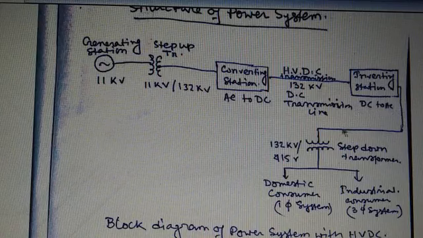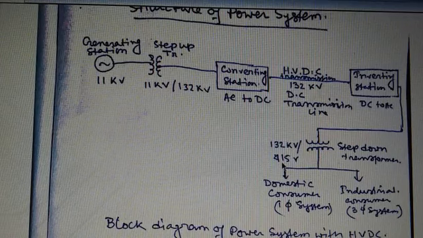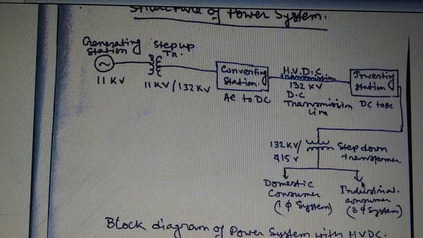Finally the 11 kV AC is converted into 415 volt AC step by step through different types of transformers, and this voltage is the three-phase voltage, which is finally distributed to the distribution portion.